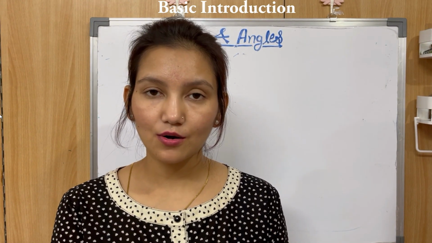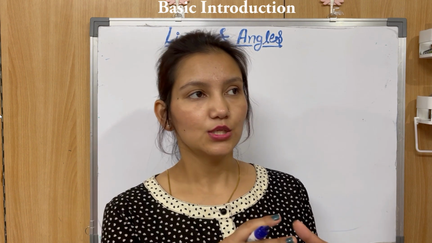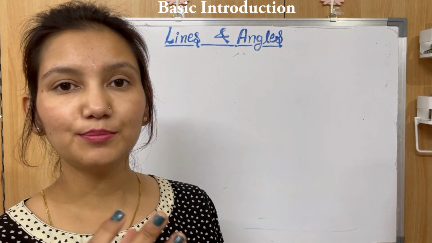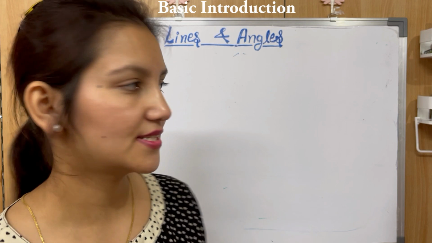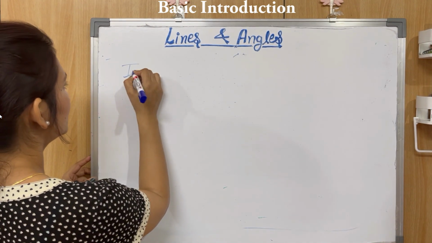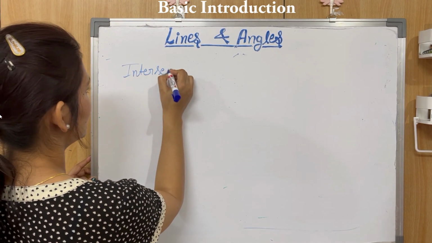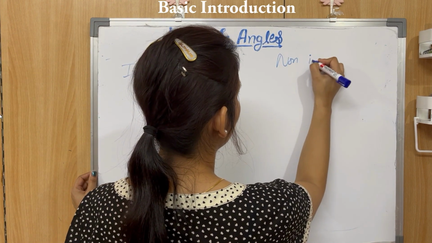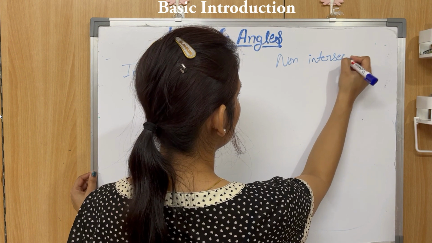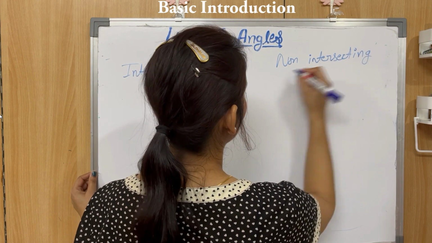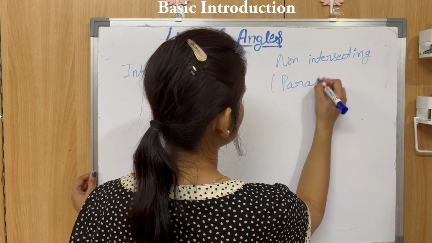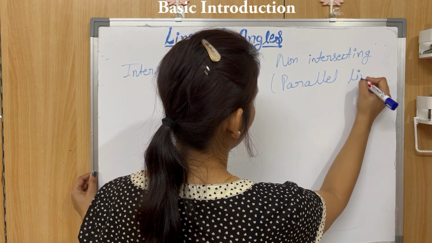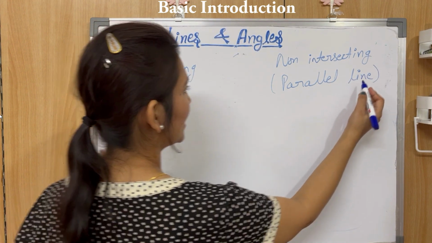So now let's talk about lines. A pair of lines can either be intersecting or non-intersecting. They can either be intersecting lines or non-intersecting. And if they are not intersecting, then they will be parallel lines. So let's talk about parallel lines first.